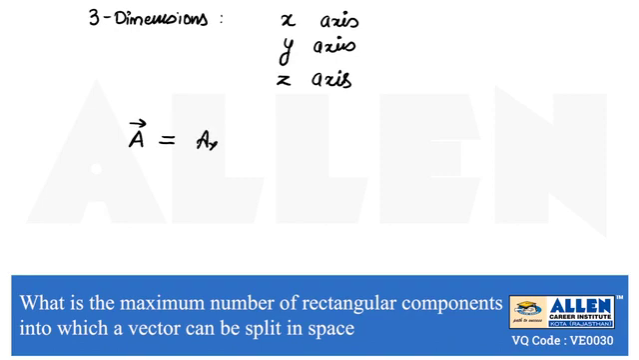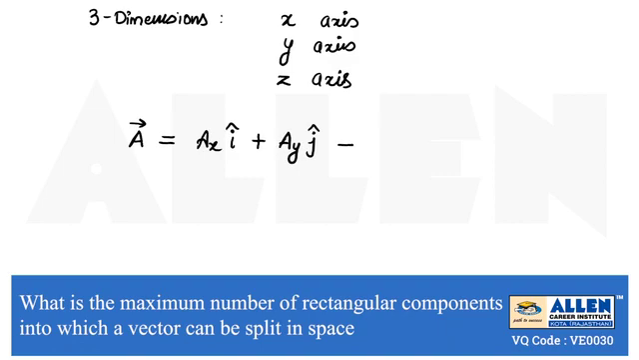First one, ax i cap. i cap is indicating the direction of the x-axis, and another component is taken as ay j cap. j cap is indicating the direction of y. Here we can easily see i cap and j cap are perpendicular to each other. So these two can represent the rectangular components of a vector, but these are in one plane, that is the xy plane.